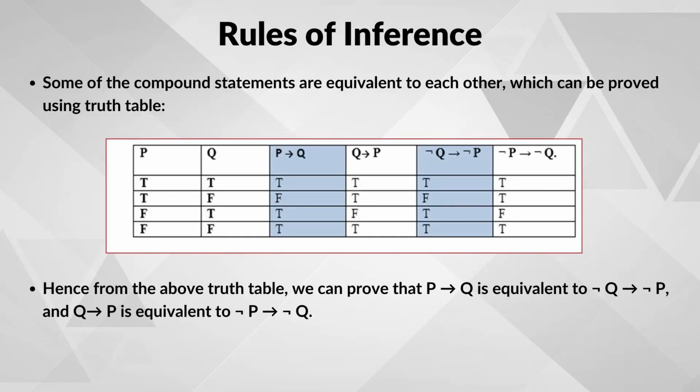If we see the two columns are the same for both sides of an equivalence, we can say that those statements are like secret twins. They might look different, but they mean the same thing. So, by using the truth table, we have shown that P implies Q is like a mirror image of not Q implies not P, and Q implies P is like a secret twin of not P implies not Q.